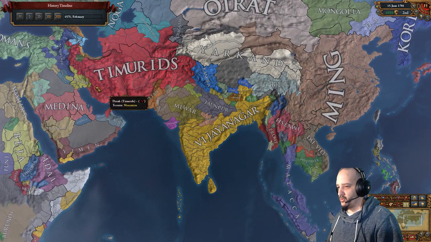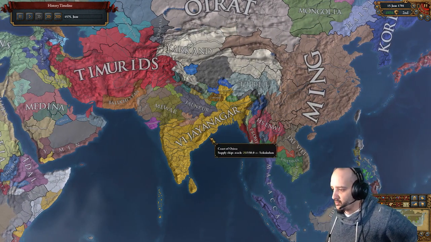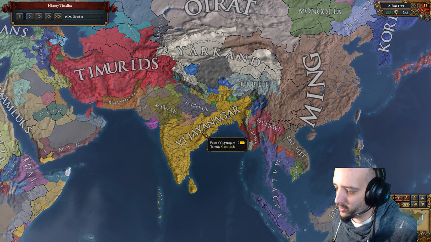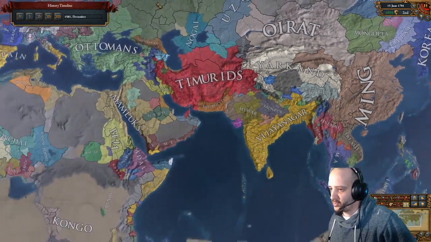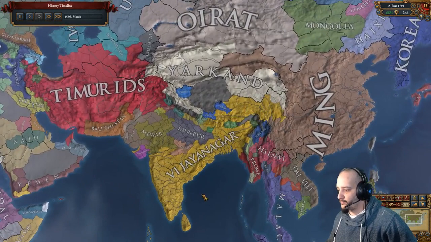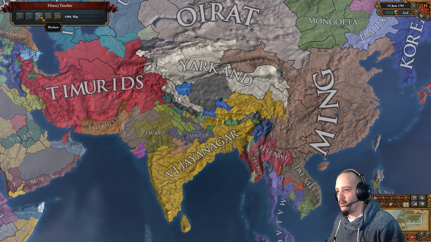Already super strong here. It's only 1560. But yeah, you'll see the 1600s we're going to go insane, because at this point, we have double the force limit of the Ottomans. Now, the Ottomans were pretty slow to go anywhere. But still, it's pretty strong here. We took this. Tibet was our subject. We annexed it. The point is to have a border on Ming.